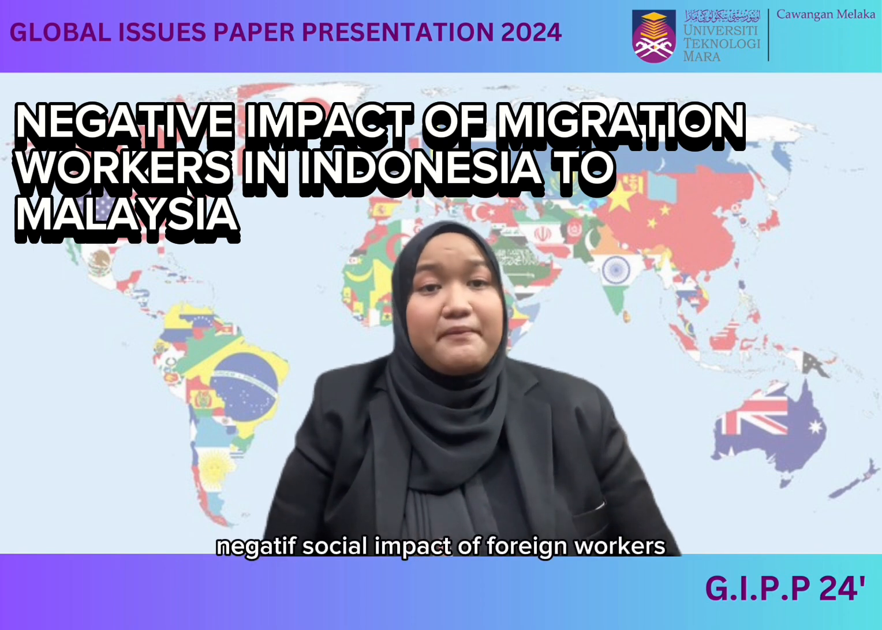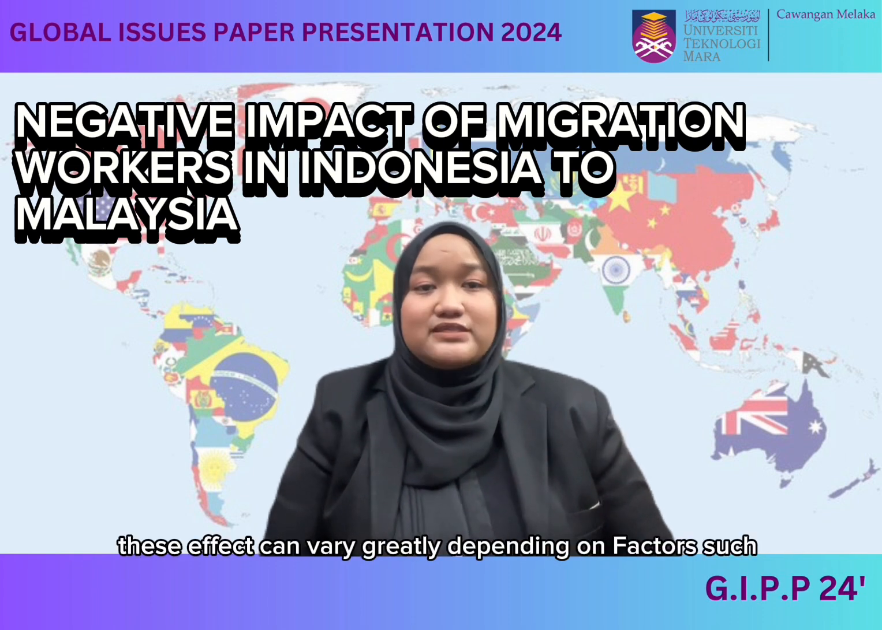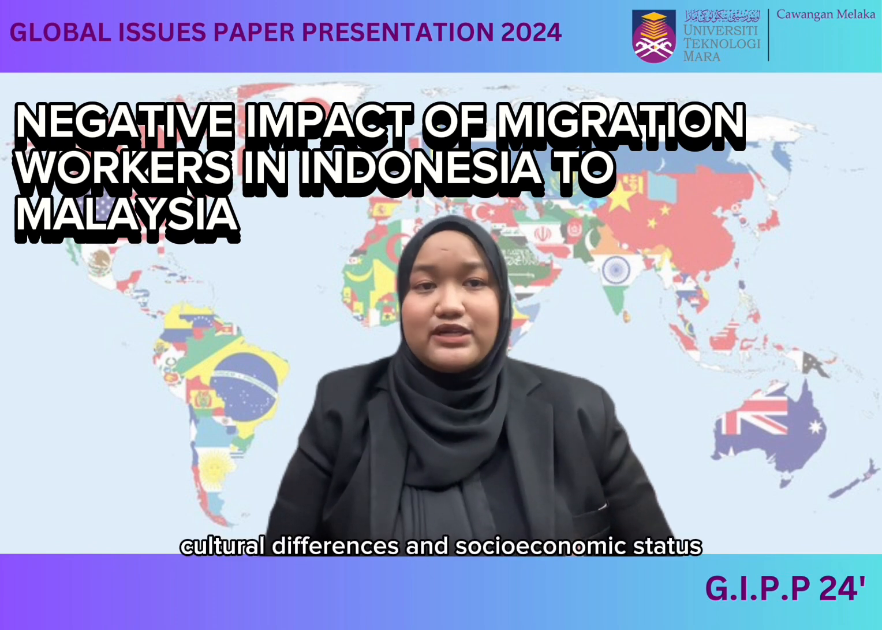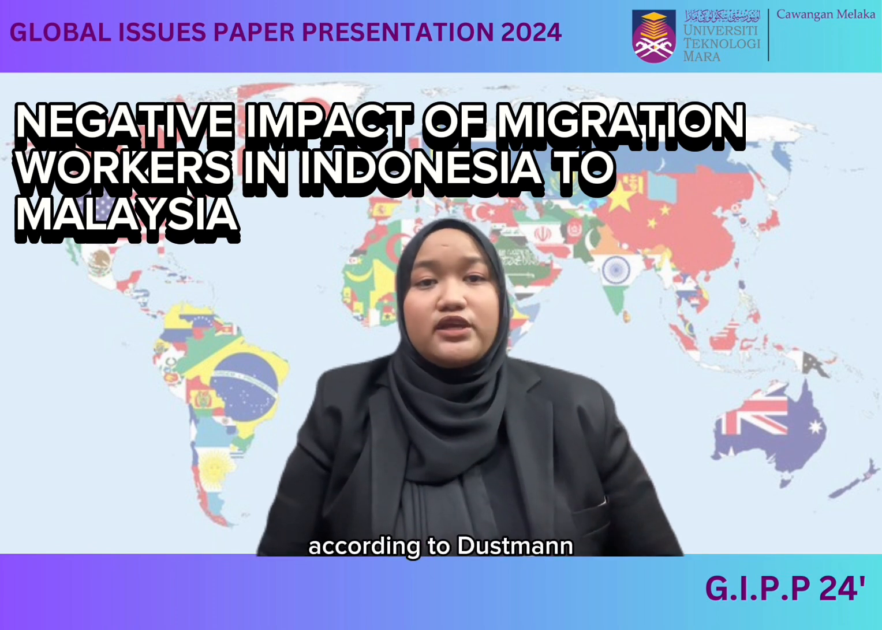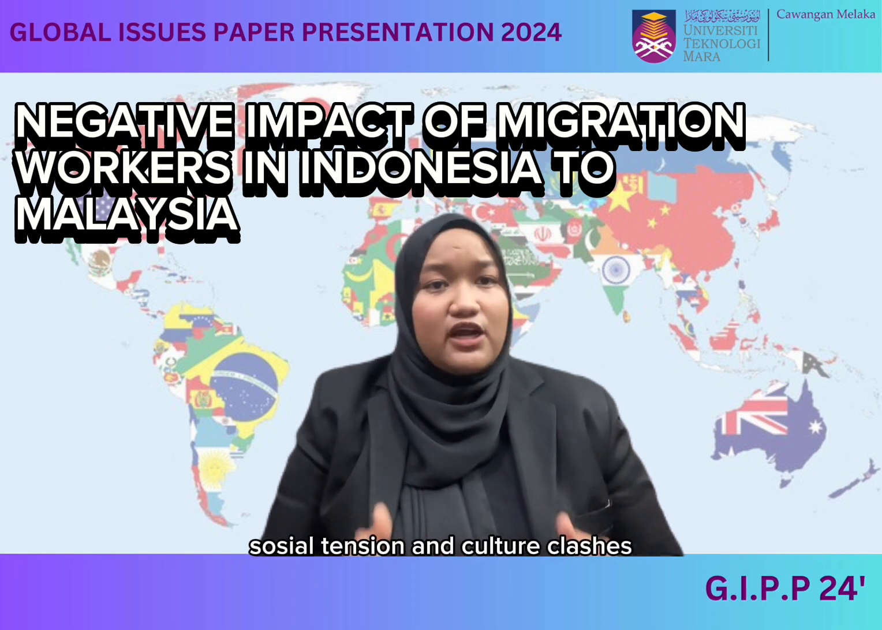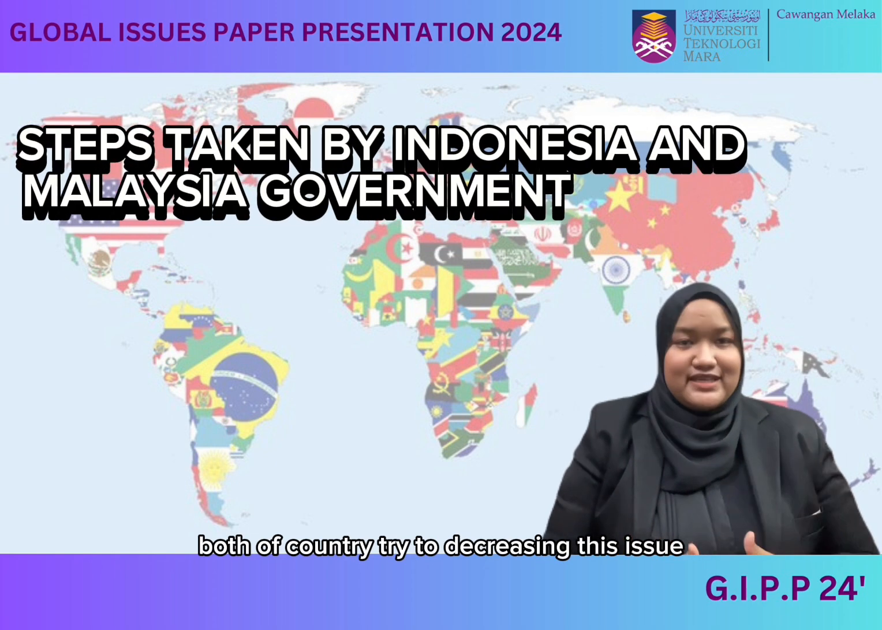Next, the negative social impact from foreign workers is on the local community or society in which they work. This effect may vary greatly depending on factors such as the scope of immigration, cultural differences, and socio-economic status. According to Dunsman 2011, native and foreign workers may experience social tension and culture clashes, affecting social cohesion and integration. Both countries try to decrease this issue.